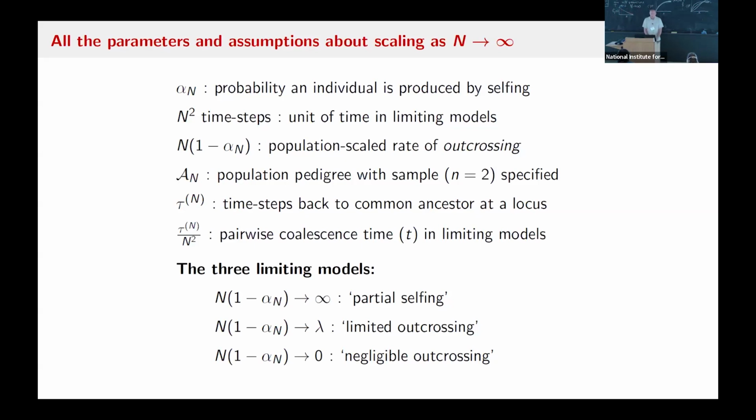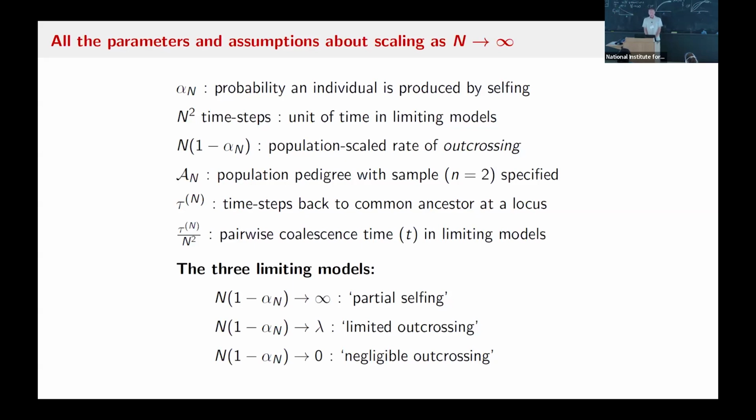A_N is going to be the pedigree, and we imagine we know which individuals are sampled on the pedigree, and I'm looking at 2 gene copies. So it might be 1 individual with 2 gene copies in it, or it might be 2 different individuals, 1 with each. Tau n would be the number of time steps back to the common ancestor. So this is in unscaled time. And then we're going to be looking at the rescaled coalescent time, which is tau n divided by n squared, on the time scale we're looking at.